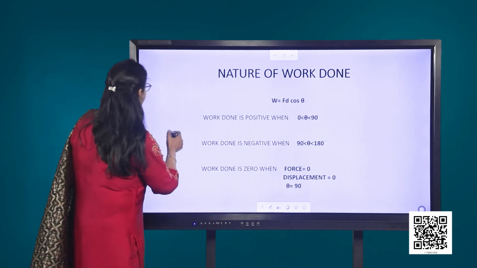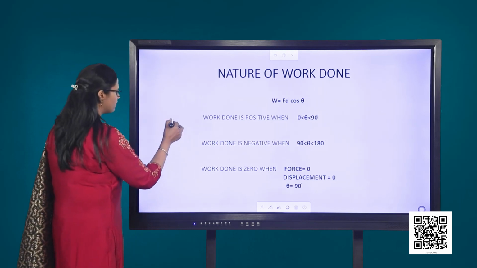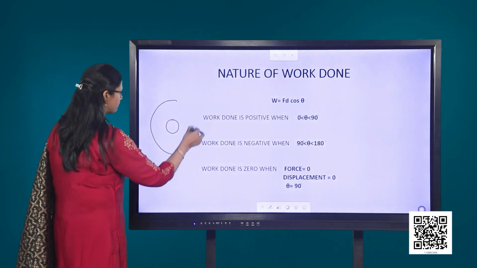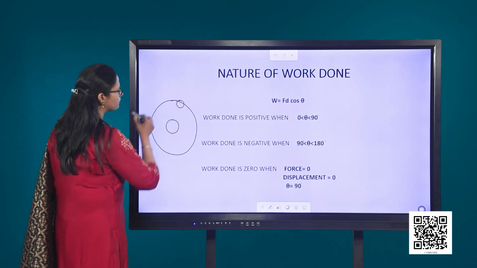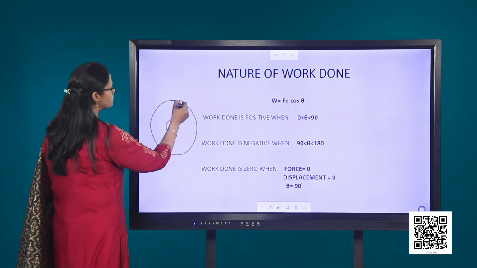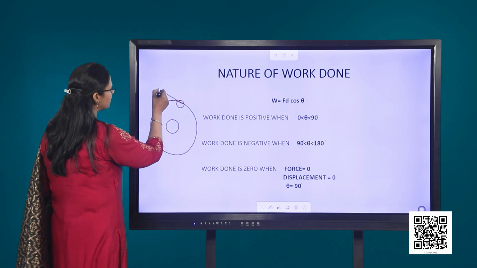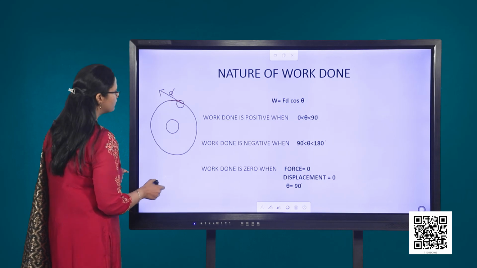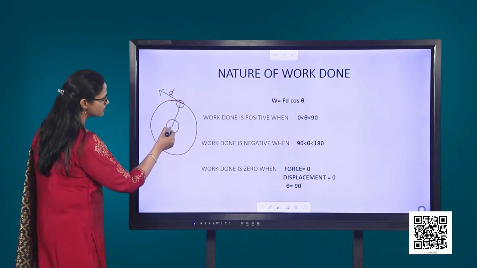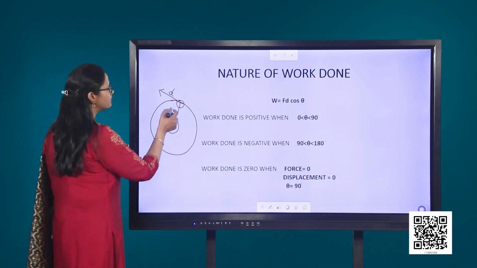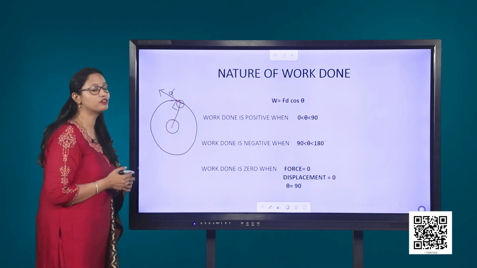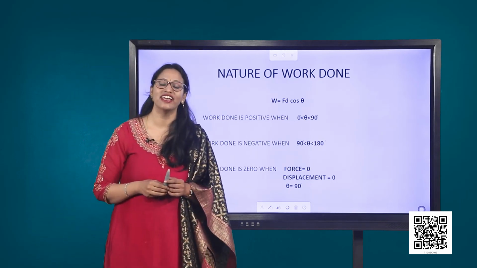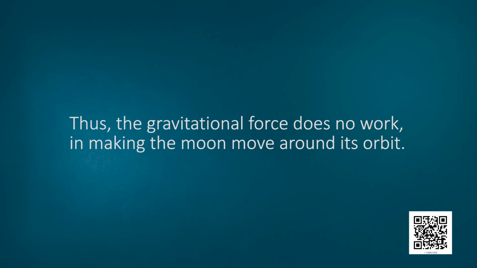You could see here, suppose I am considering this to be the earth and the moon over here. The instantaneous displacement can be found by making a tangent, and the direction of force is along the center. Since the tangent is perpendicular to the radius, theta is 90 degrees and the value of cos theta is 0. Thus, the gravitational force does no work in making the moon move around its orbit.